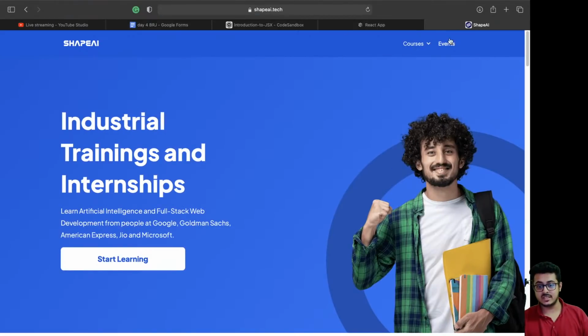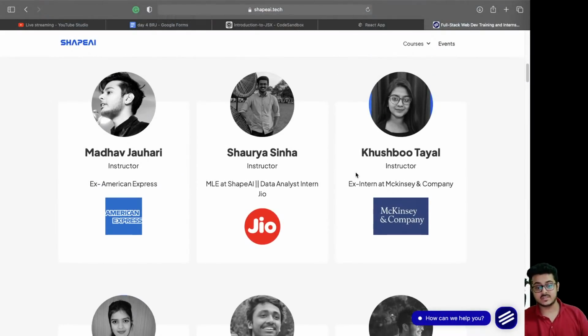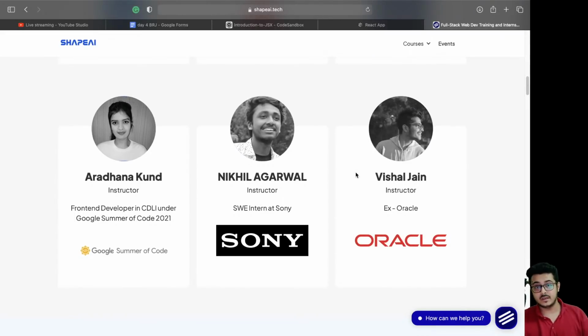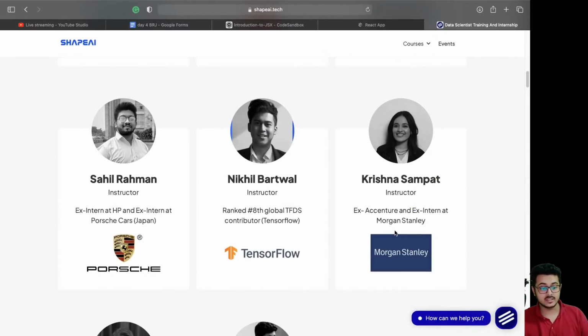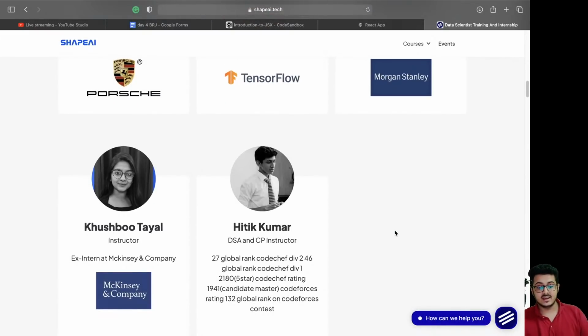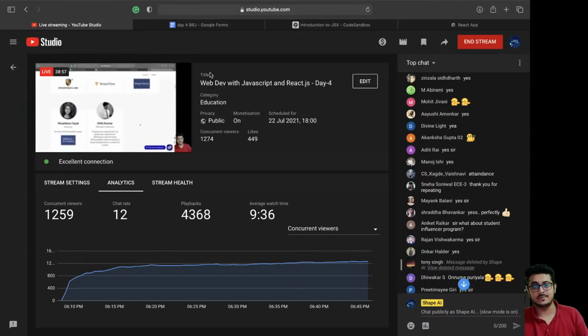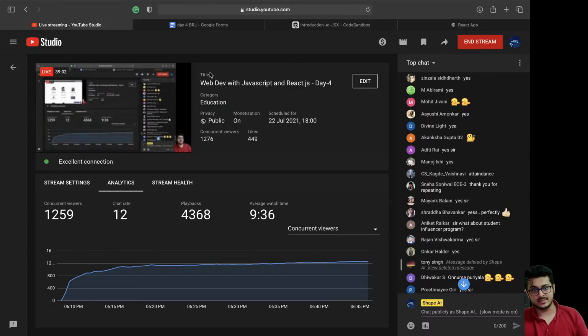Just for web development, we have people from American Express, McKinsey, Google Summer of Code, Sony, Oracle, Schlumberger, Amazon, Goldman Sachs, Porsche, TensorFlow, Morgan Stanley. Still we have one developer working at ShapeAI who is currently doing his diploma, and we are paying him approximately 35,000 rupees a month. He's working part-time at ShapeAI.